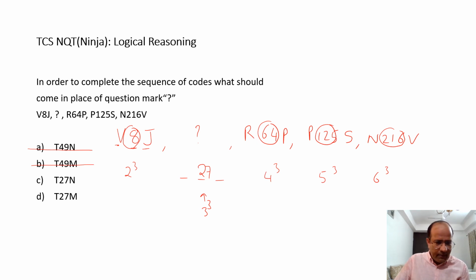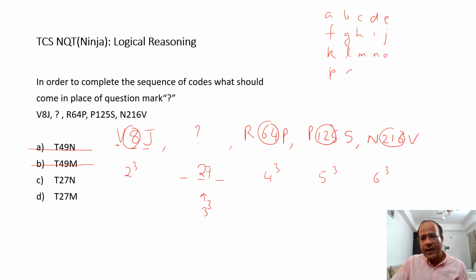Now I look at this V. Before I start with V, I need to recollect how questions on alphabet series and alphabet coding are based: the coding is done with regard to the position value. I know all of you know it, but just for the sake of discussion, I am writing it again.